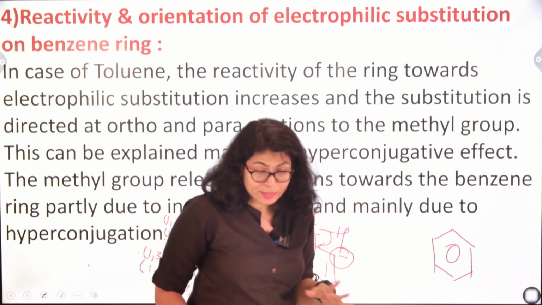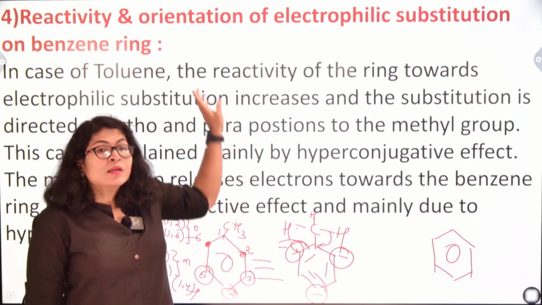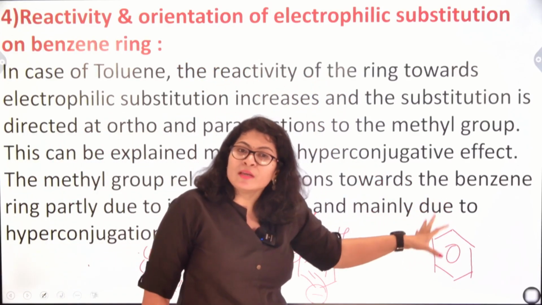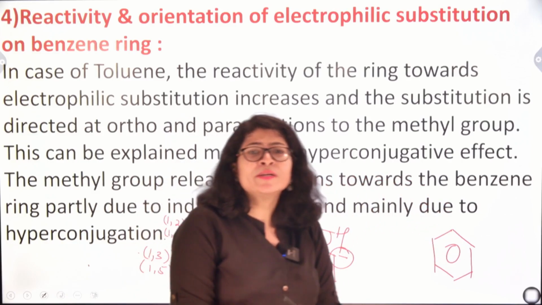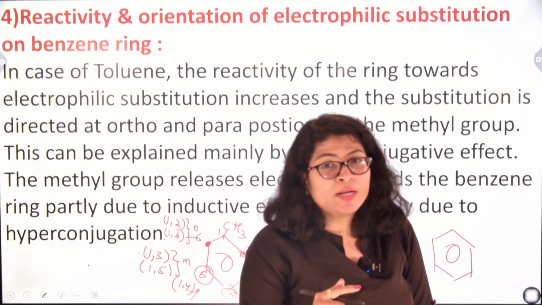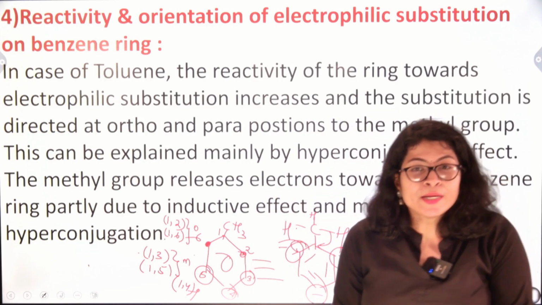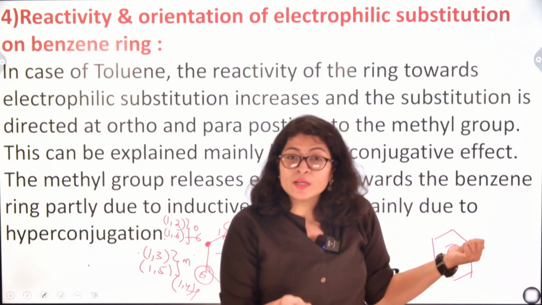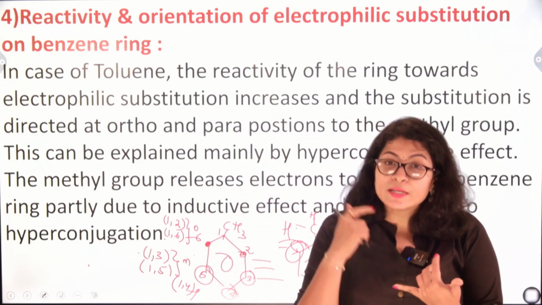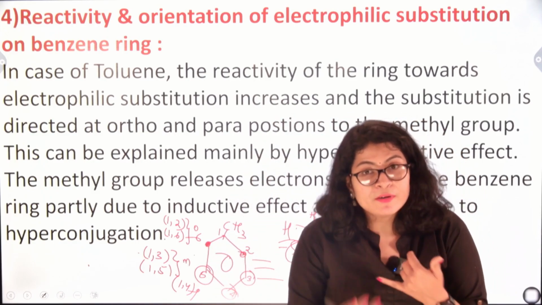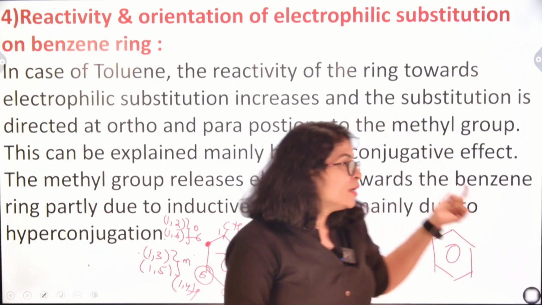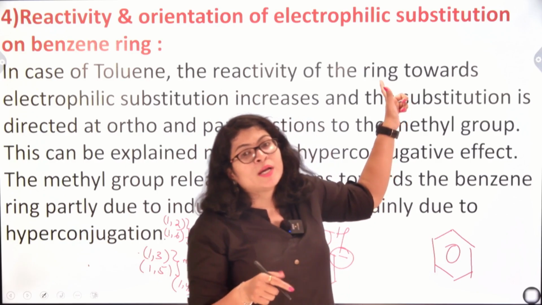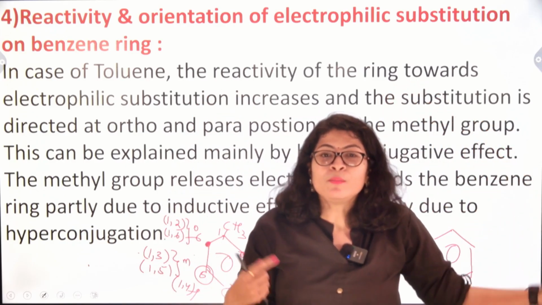As a result, they will increase the reactivity of the benzene ring, because standalone benzene is very unreactive, because it is a highly stable structure, and stability is inversely proportional to reactivity. So if there is a methyl group, which is an electron donating group, it will increase the electron density or reactivity of the benzene ring, and orientation means it will direct the incoming electrophile to the ortho as well as para position.